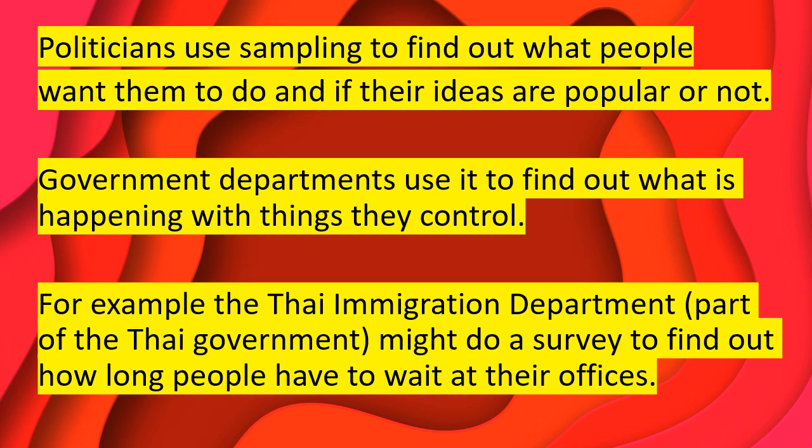The next group is politicians. Politicians use sampling to find out what people want them to do and if their ideas are popular or not. Government departments use it to find out what is happening with things they control. For example, the Thai Immigration Department, which is part of the Thai government, might do a survey to find out how long people have to wait at their offices.